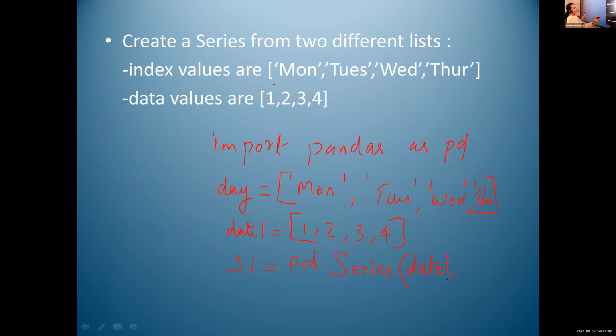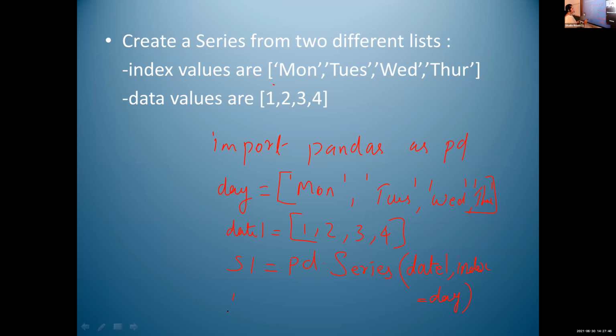Then, Raina, what about the index value? What about the next statement? Next, we have to assign index equal to what? Index equal to day. Correct. Because our index values are Monday, Tuesday, Wednesday, Thursday, and we are keeping this list of index values in the list day. So index equal to day.